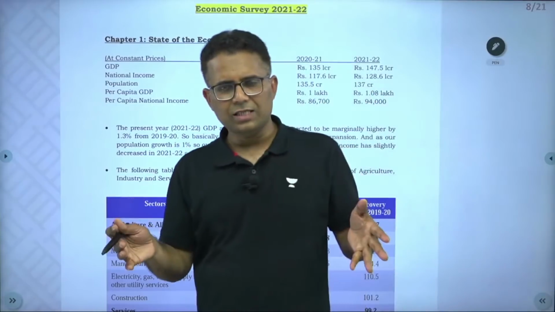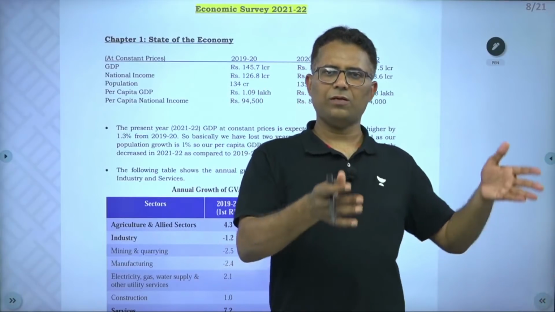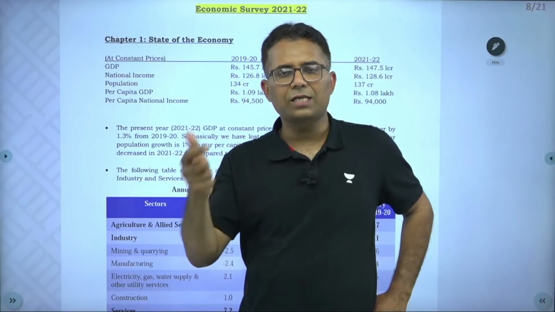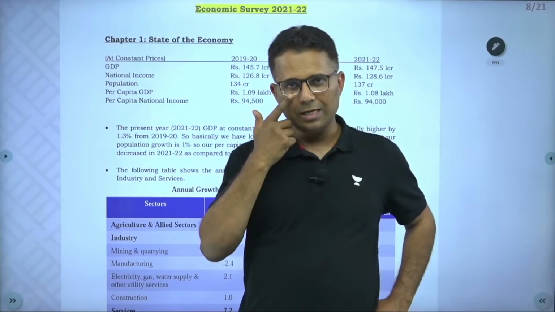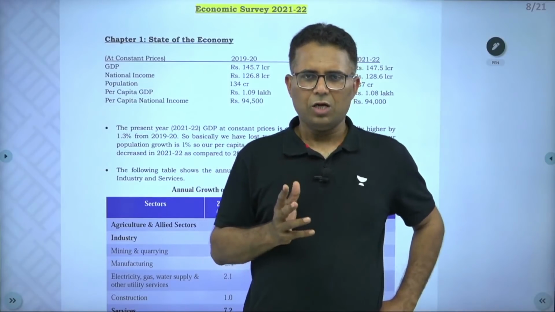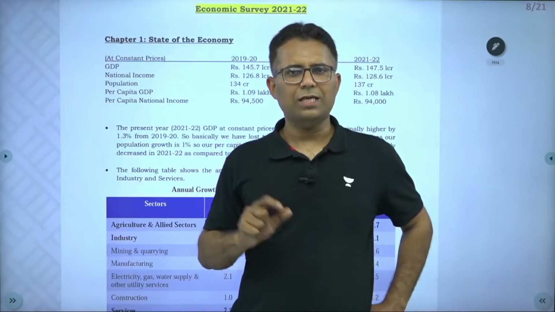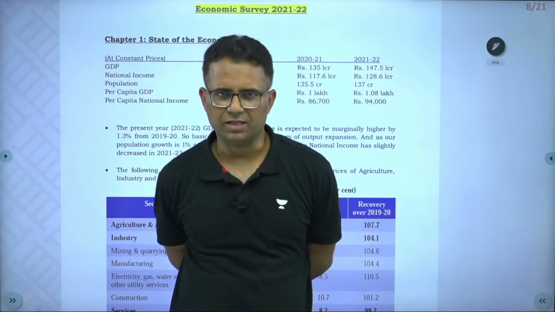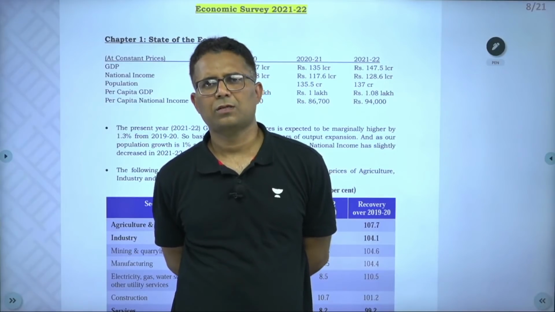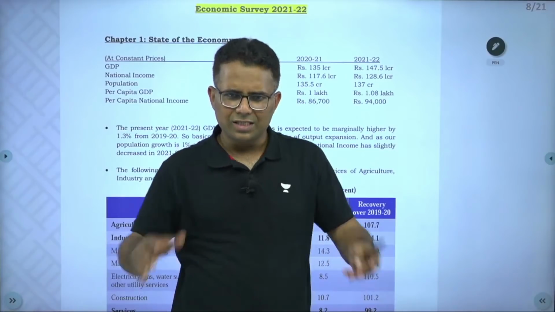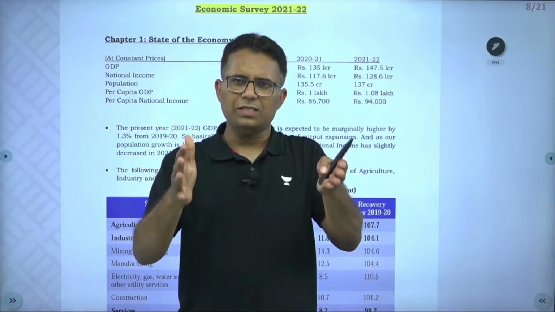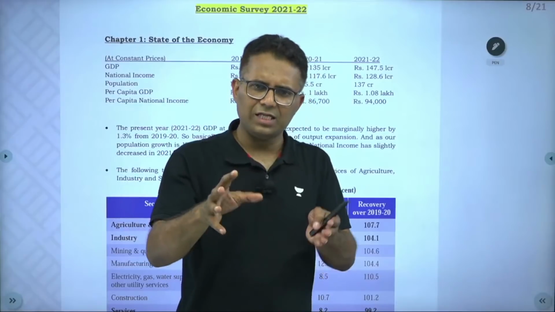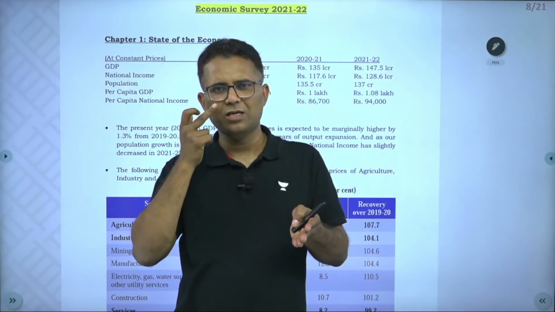Every chapter discusses whatever we have already discussed in class and covered in the book. Just the updates are required, if there are any in the economic survey. Those updates I have covered here. For example, there is a chapter on infrastructure and industry in the economic survey. The way information has been presented, you just can't read it. Too much data flooding, it is not relevant for a UPSC aspirant.